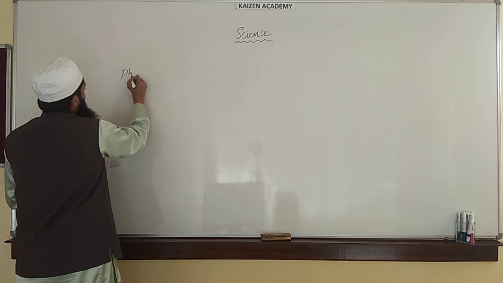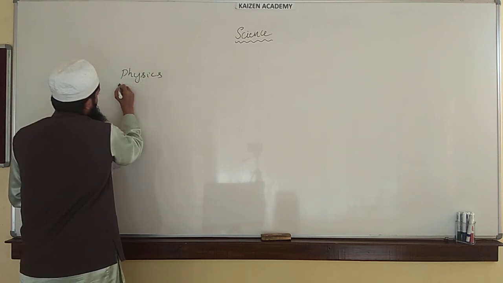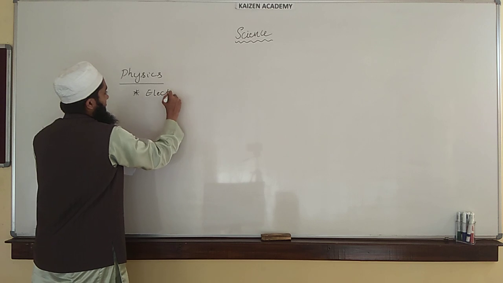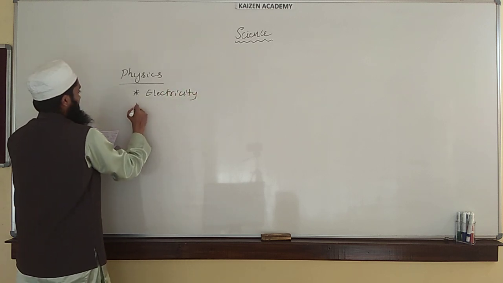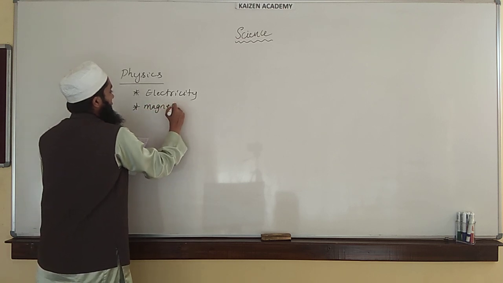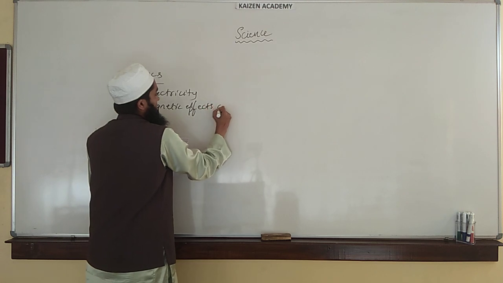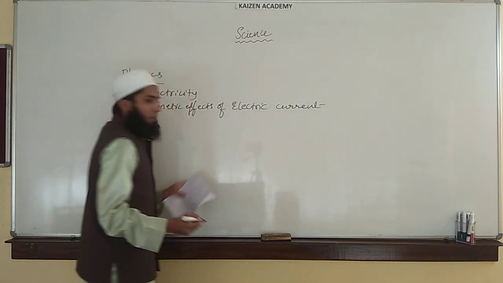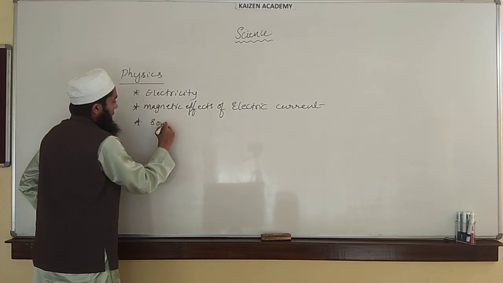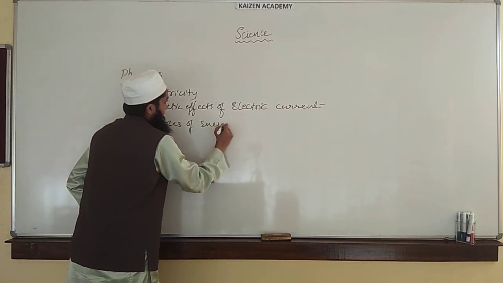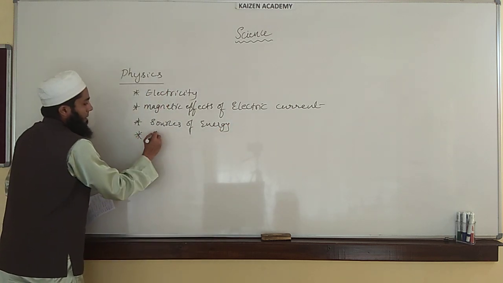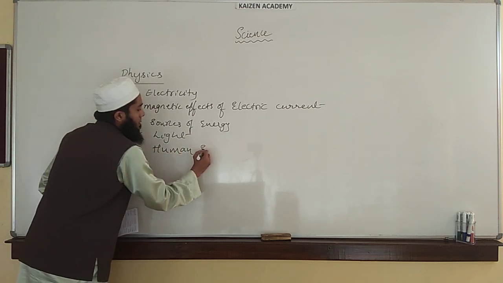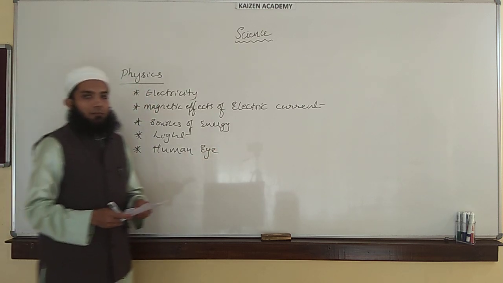The physics part consists of chapter 1, electricity; the second, magnetic effects of electric current; the third, sources of energy; and you have the light chapter, and human eye and the colourful world. These chapters come under the physics part.